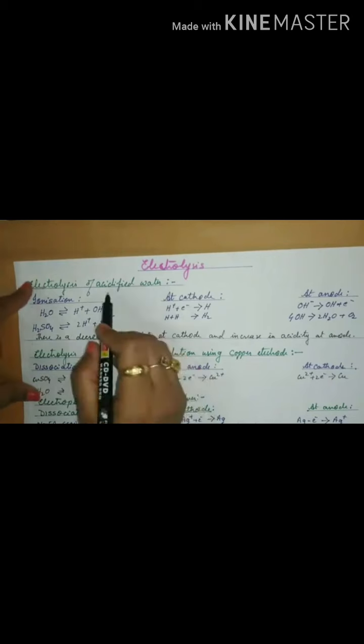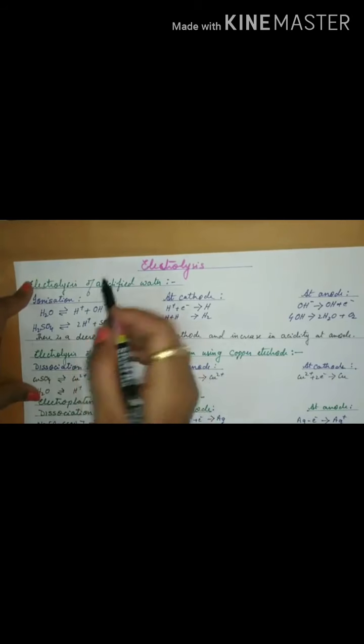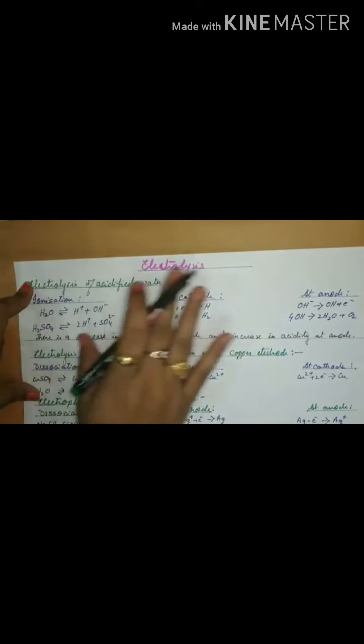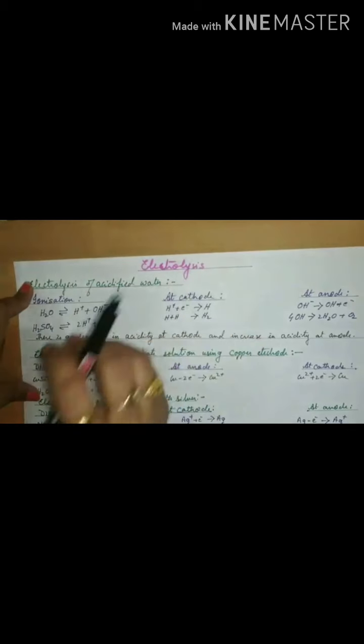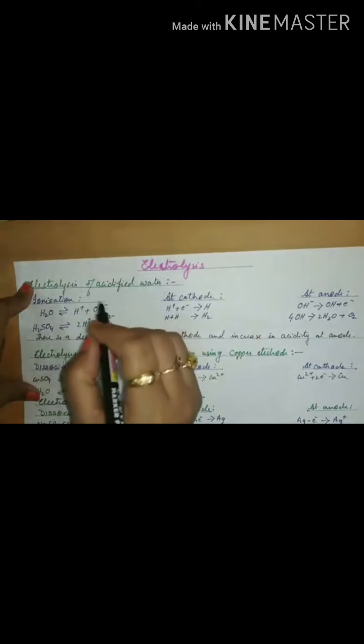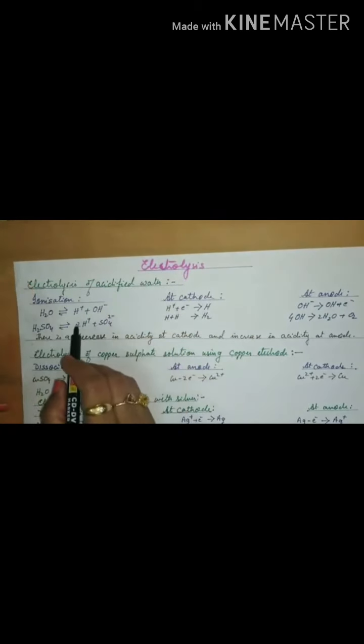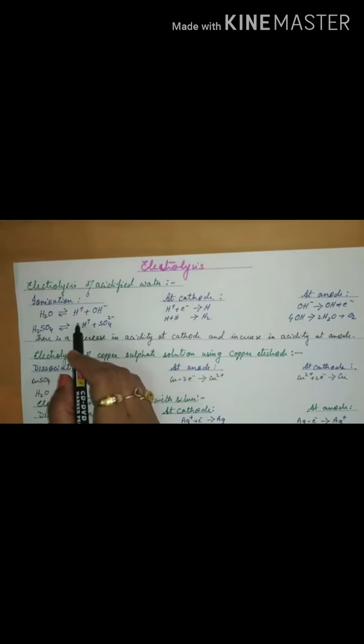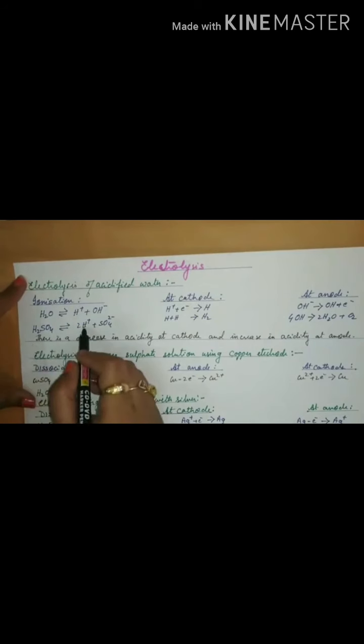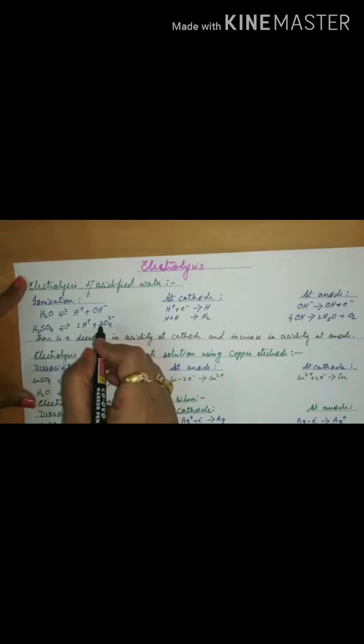Therefore, what do we do? We acidify it a little, because impure water, you all know, will allow electricity to pass through. We put sulfuric acid. So ionization will be water breaking into H plus and OH minus, and sulfuric acid will give you H plus and SO4 2 minus, sulfate ions.